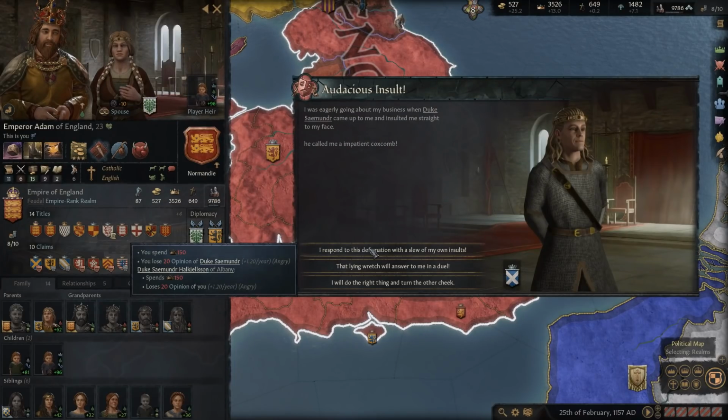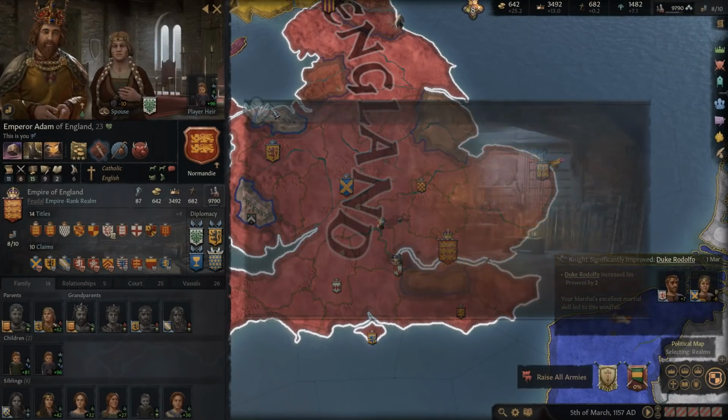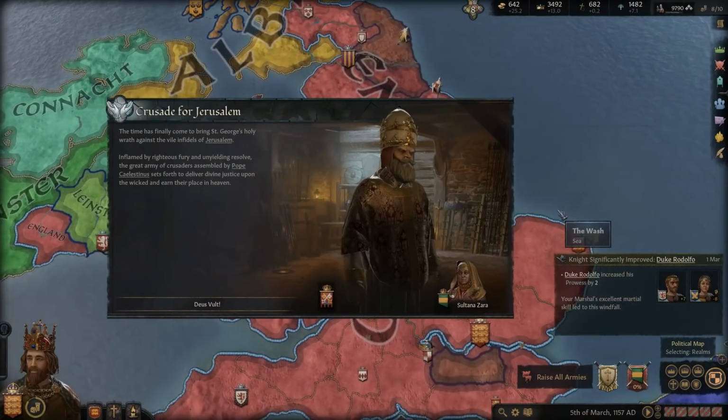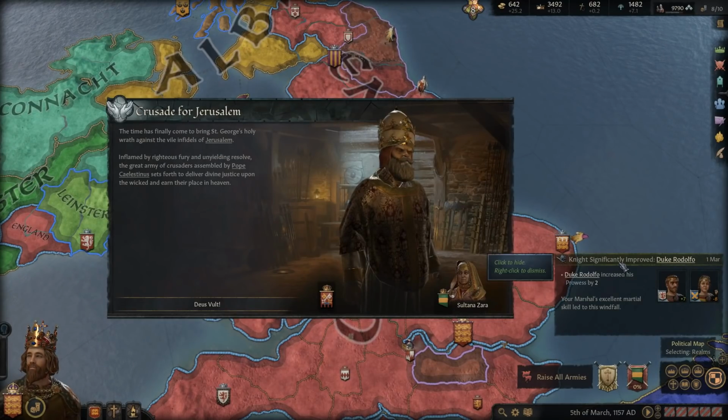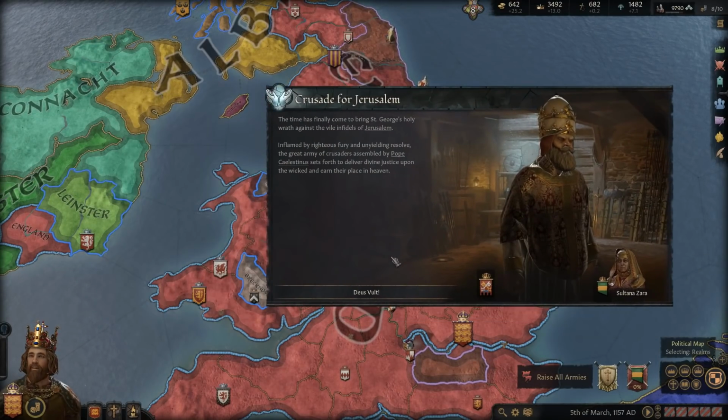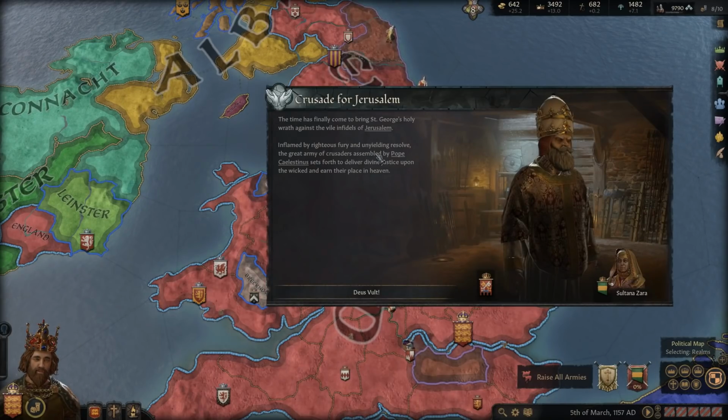So yeah, I think we just throw some of our own insults out in this particular case. And I wasn't too worried about the injury or anything like that. Our Duke did have his prowess increased. Excellent. The crusade for Jerusalem. So just in time for the crusade.